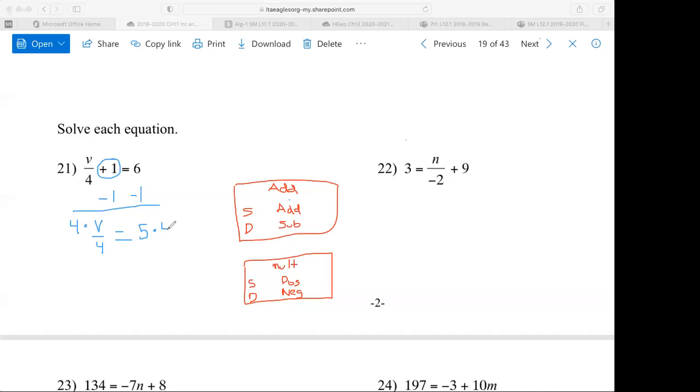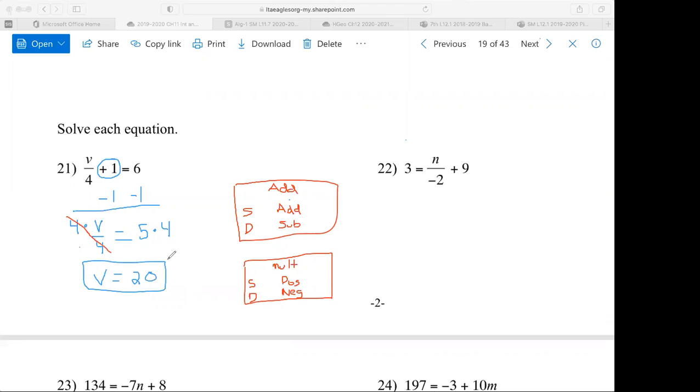Make sure you put that 4 next to the V, not next to the 4. 4 times 4 is 16. But 4 times V divided by 4, 4 divided by 4, hey, that would cancel. 4 divided by 4, remember, cancel is just a way of rewriting the number 1. 1 times V is V. 5 times 4 is 20. Be careful, there could be negatives involved. Just be ready for that. So put a box around it or something like that to indicate, hey, there's my answer.